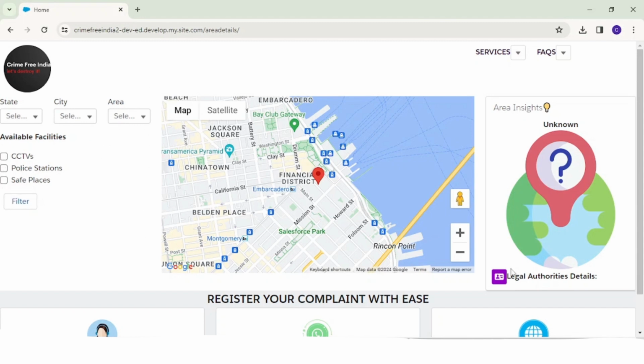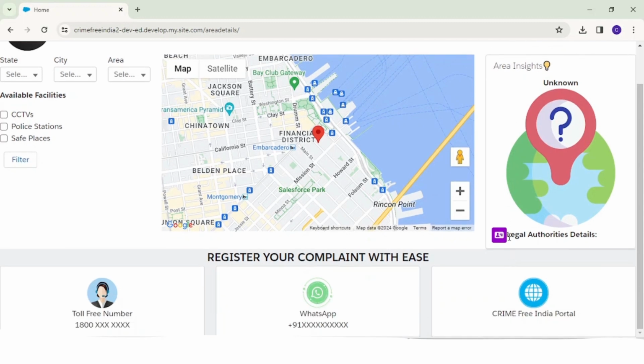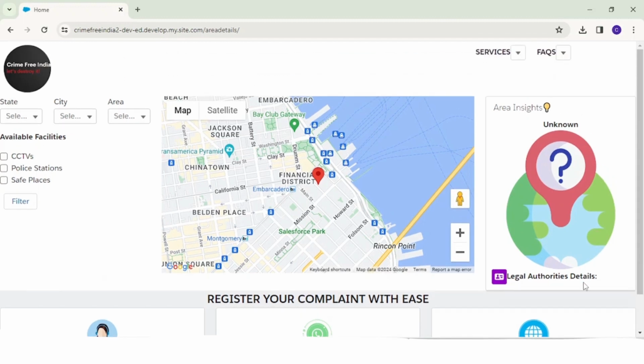This is the map component, so you can also visualize the places you will be visiting. Here is area insight, which will display whether this place is safe or not, and these are legal authorities' information like police inspectors and government legal authorities' details.